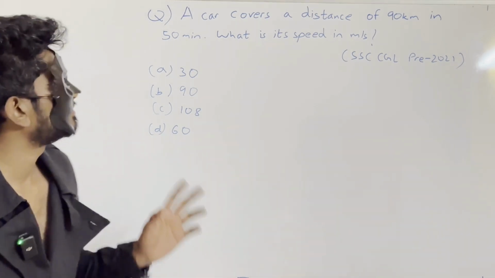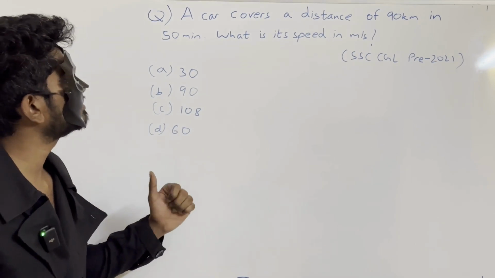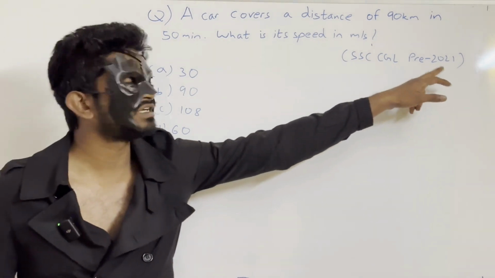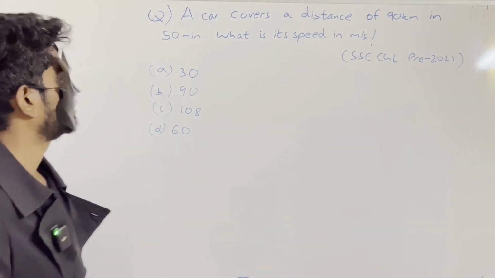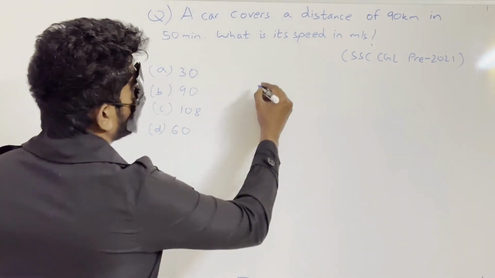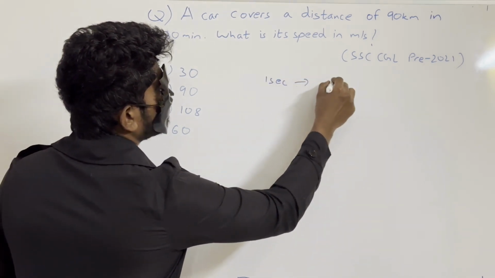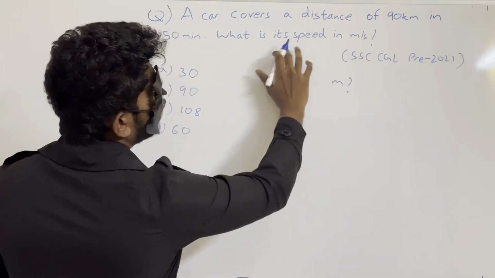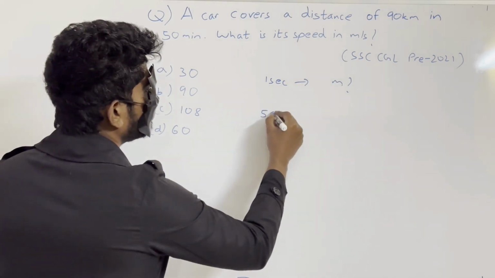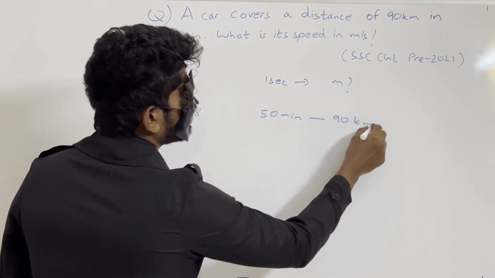So superhumans, our first question is: a car covers a distance of 90 kilometers in 50 minutes, what is its speed in meter per second? This was asked in SSC CGL Pre 2021. So these basic concepts are also important. What is he asking? In 1 second, how many meters is it travelling. Speed in meters per second is in 1 second how many meters is it travelling. So now what is given is that in 50 minutes it is travelling 90 kilometers.